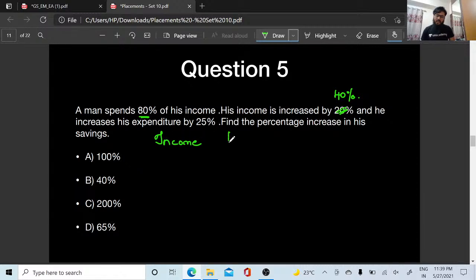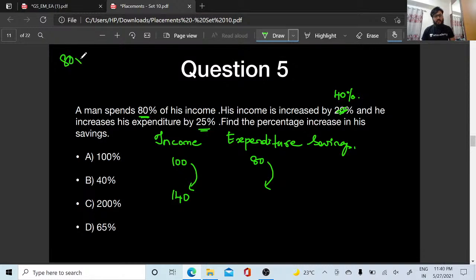Income, expenditure and savings. Okay, so 100% is the income, and it increases by 40%: 100 plus 40, 140. The expenditure is 80% of 100, and it is increasing by 25%. So this is again 80 into 25: 8 twos are 16, 8 fives 4, so 20%. So this is going to be 80 plus 20, which is 100.